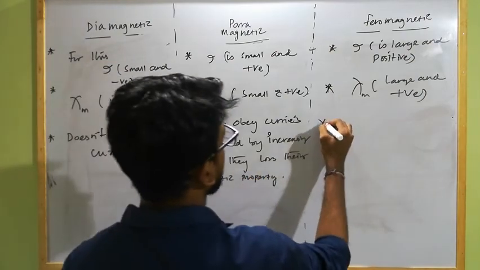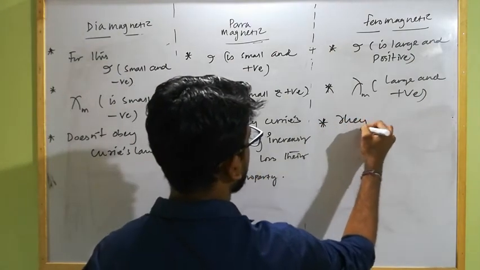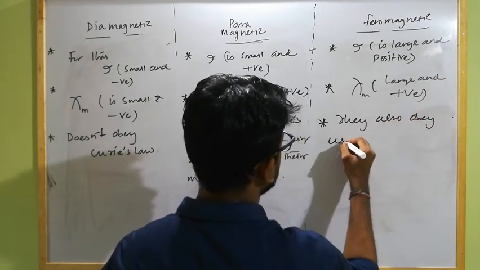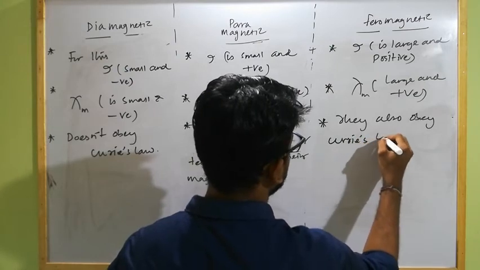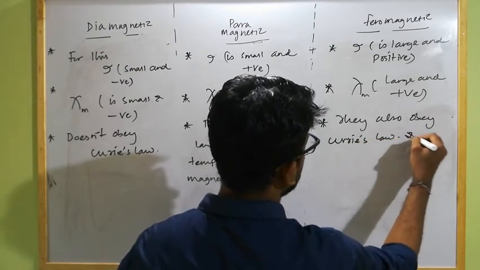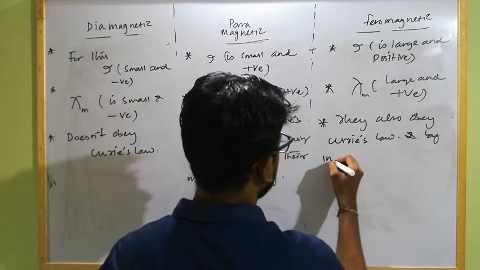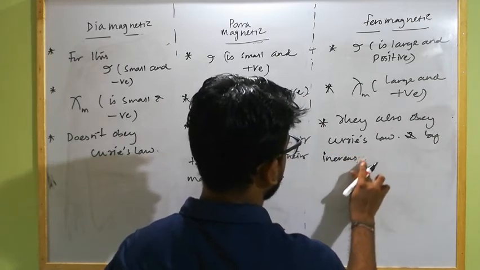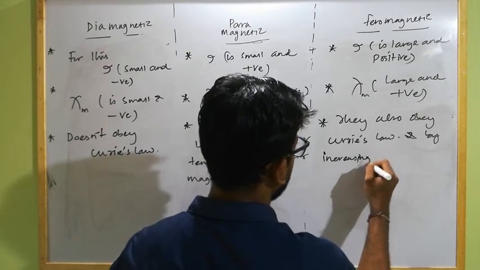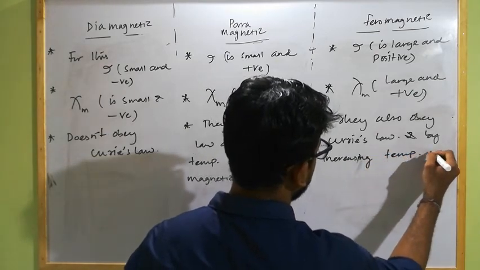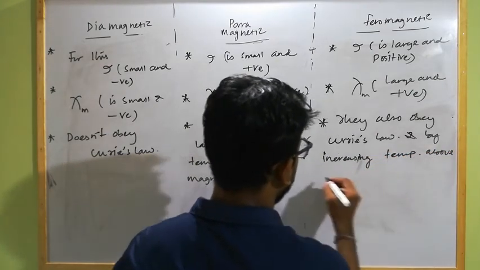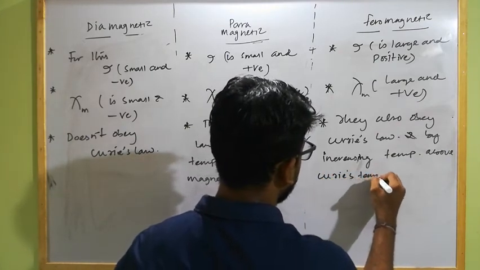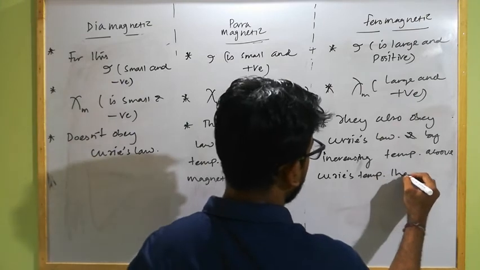And in case of ferromagnetic substance, they also obey Curie's law, and by increasing temperature above Curie's temperature, they behave like paramagnetic substance.